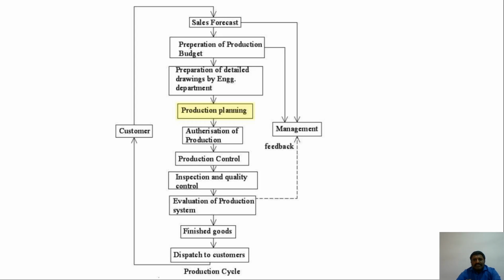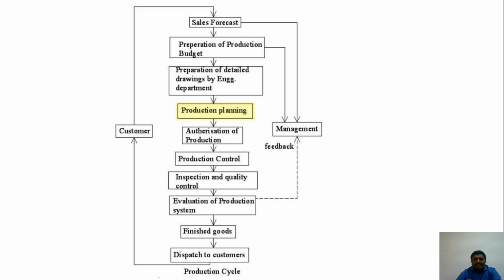So here the preparation of a production budget, that is the cost here. That depends upon the management. Okay, the management, after that they will have a feedback, evaluation of a production system. It is also a dispatch to a customer, that is customer sales forecasting.